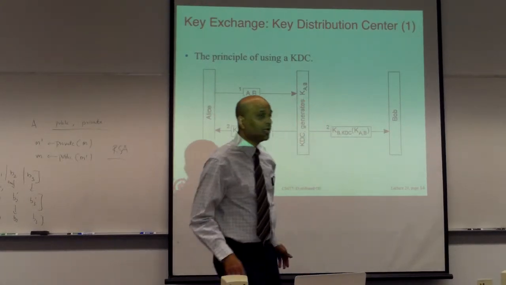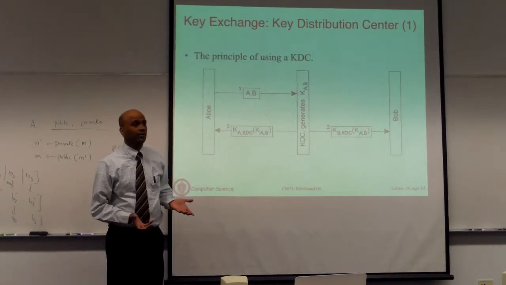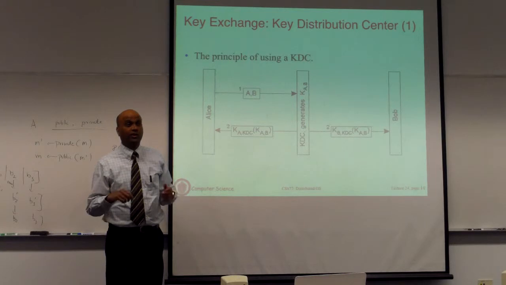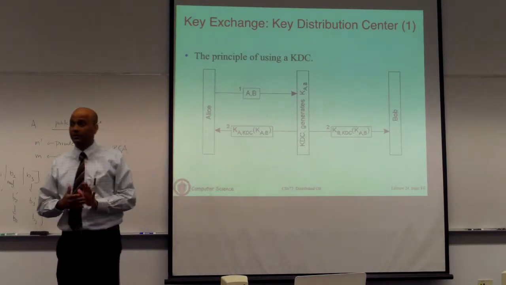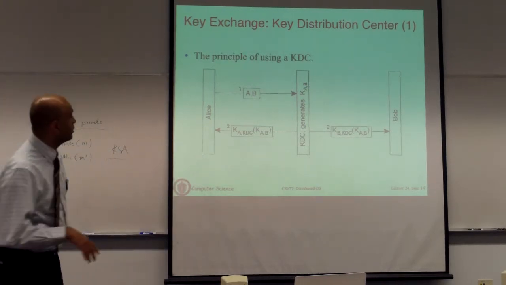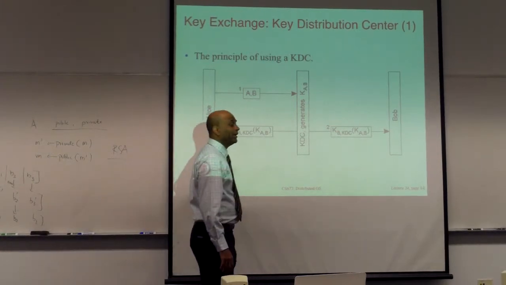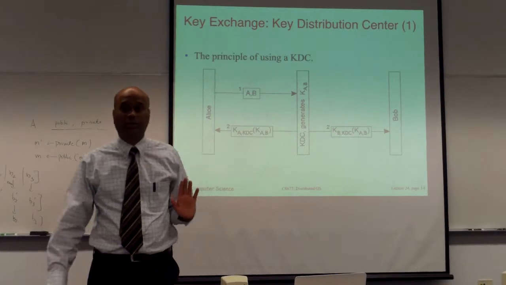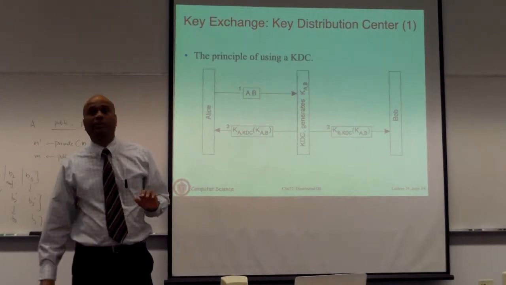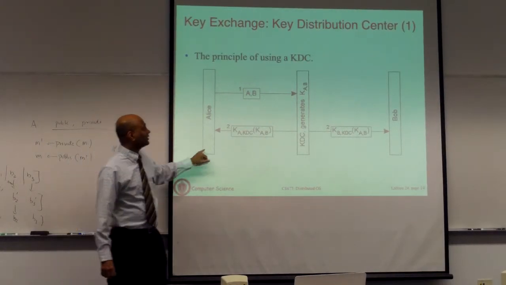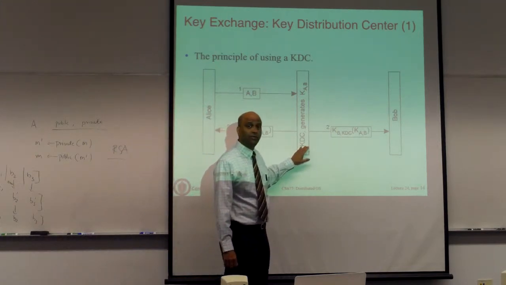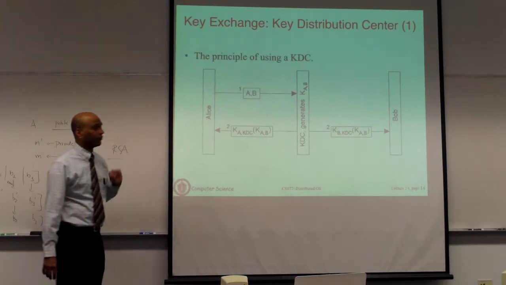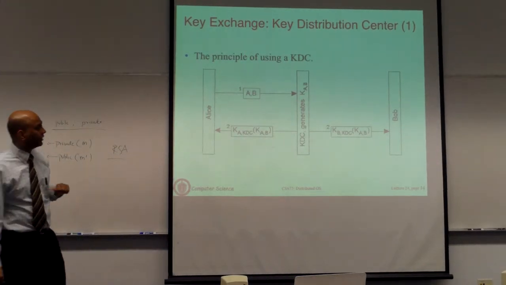Now this key has to be sent to both Alice and Bob so that they can start communication. Okay? You can't just send the key unencrypted, and then somebody else can intercept the key and figure out what the message is. So the key has to be sent securely to Alice and Bob. That's where the problem arises. Okay? So in this case, what we will assume is both Alice and Bob, because they trust the key distribution center, have pre-generated a key that Alice can use to communicate in an encrypted way to the KDC, and Bob can also communicate in an encrypted way to the KDC.